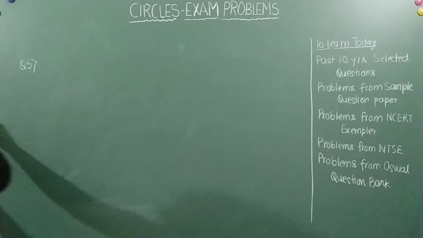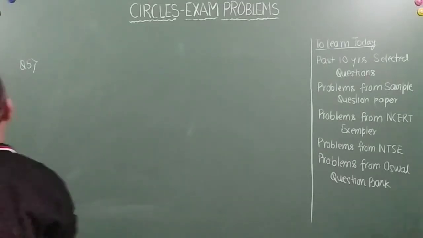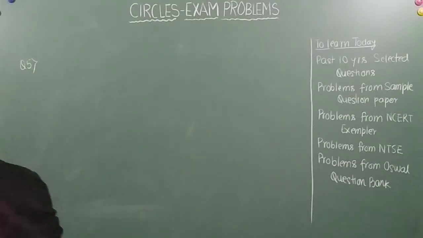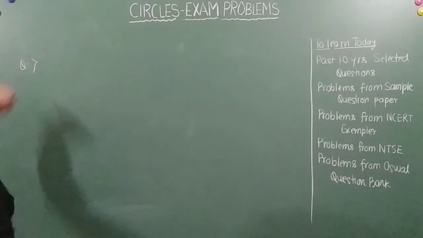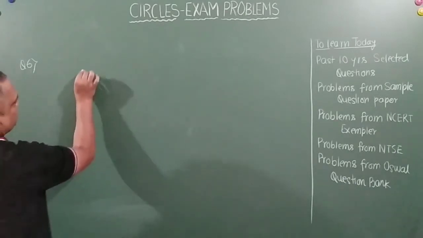Okay, let me just flip the page. In the below figure, figure is given, right? So in the below figure, this is question number 6. In the below figure, O is the center of the circle of radius 5 centimeter. Okay, so let's draw a circle first.